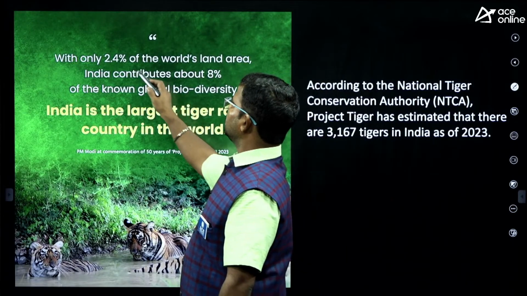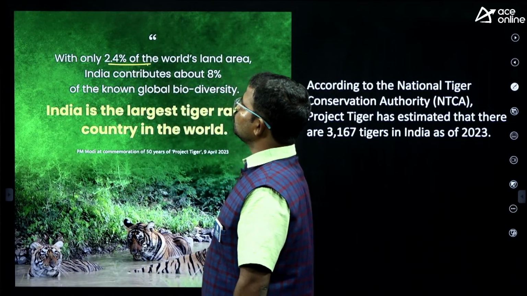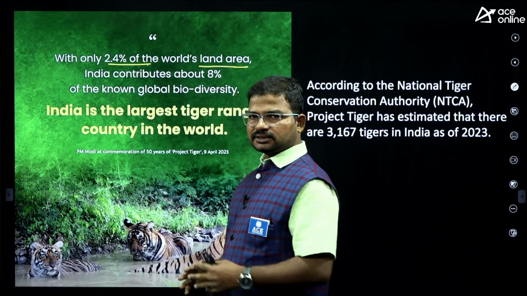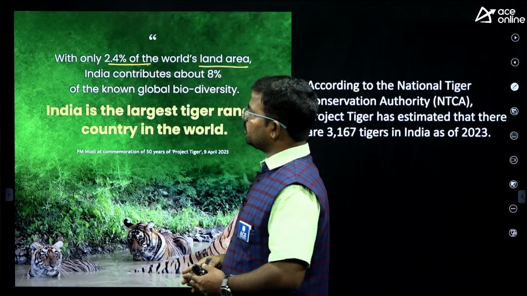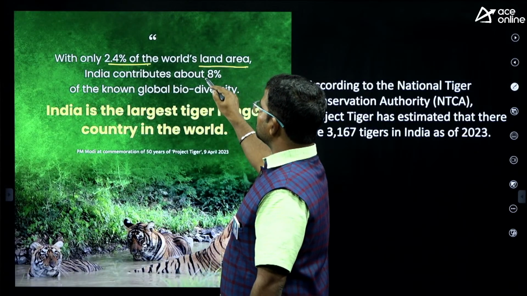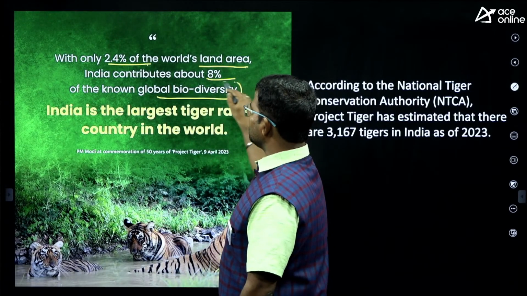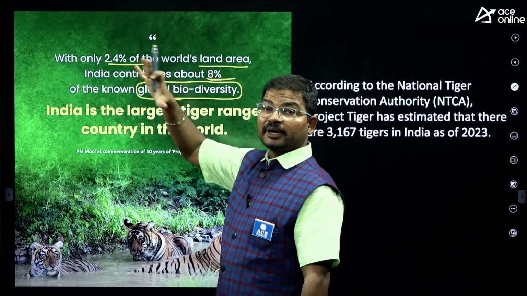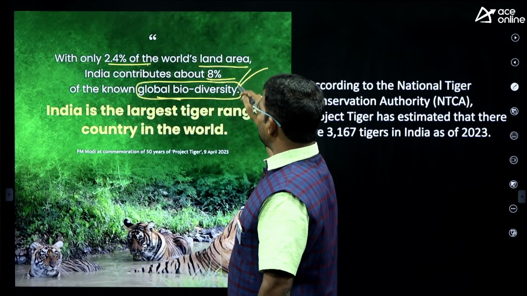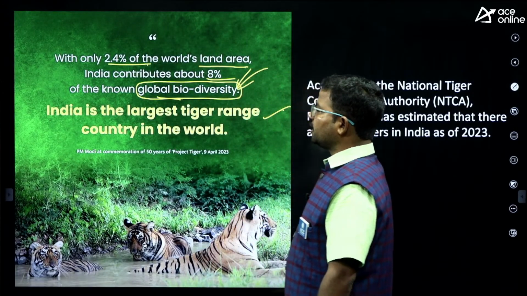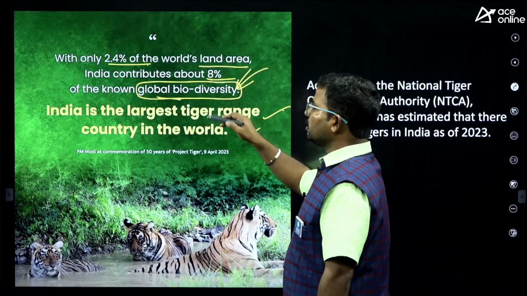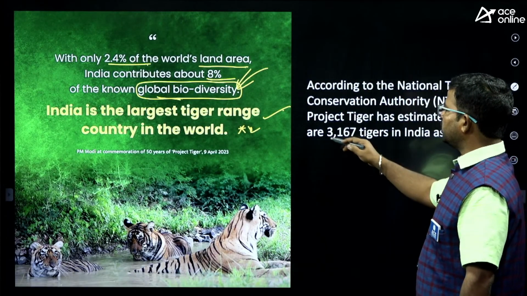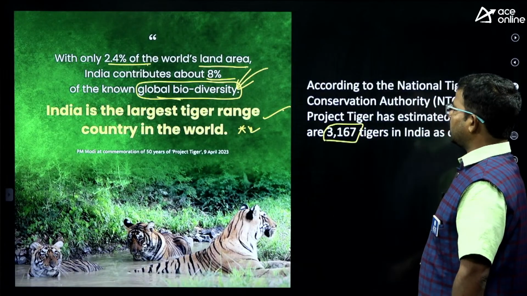Actually guys, we have only 2.4% of the world's land area. Our land area is very small, 2.4% only. But around 8% of global biodiversity exists in India. And here you have to remember, India is the largest tiger range country. How many tigers do we have? 3,167.